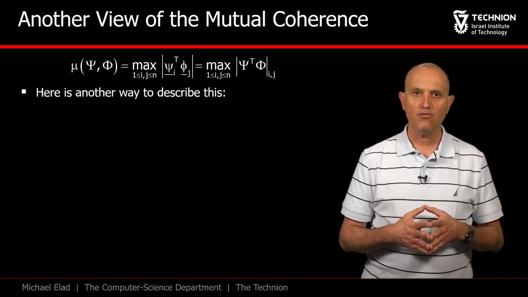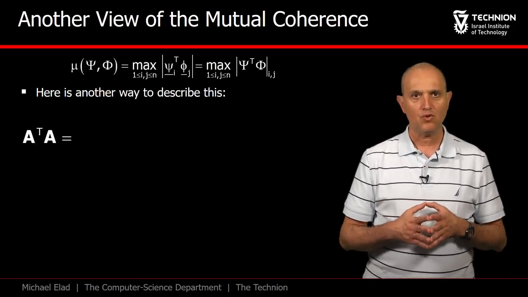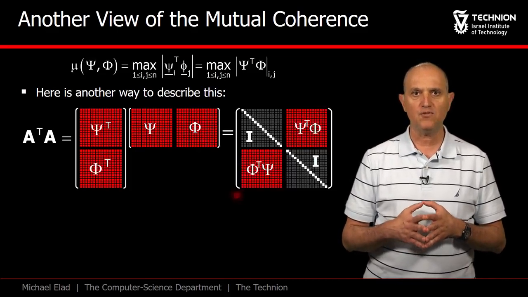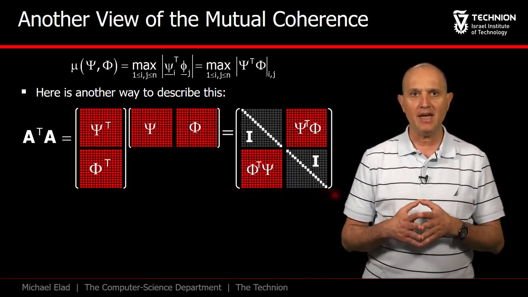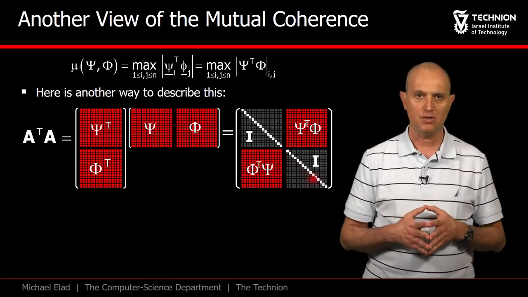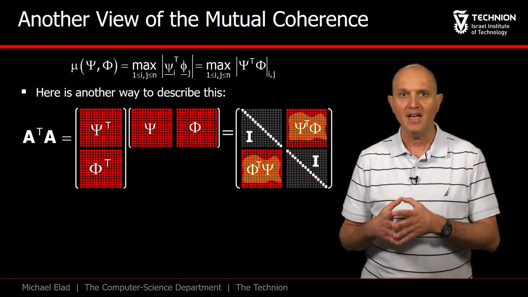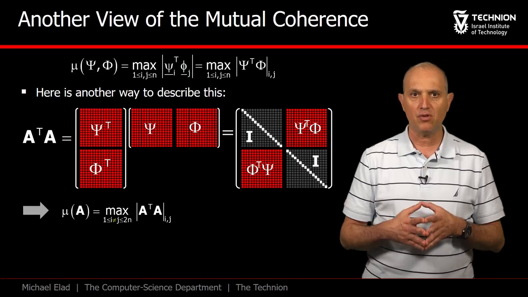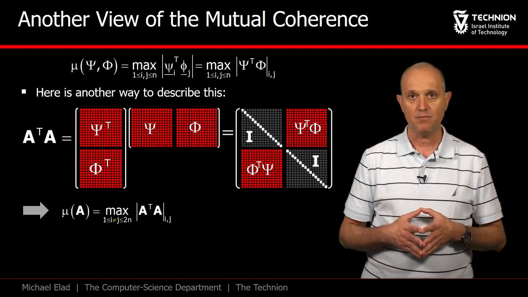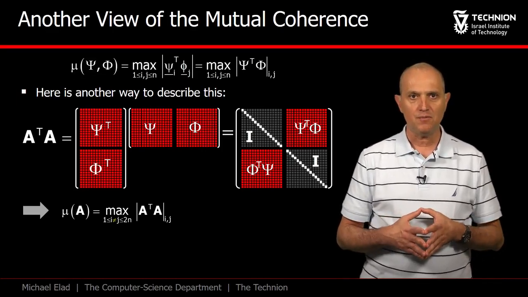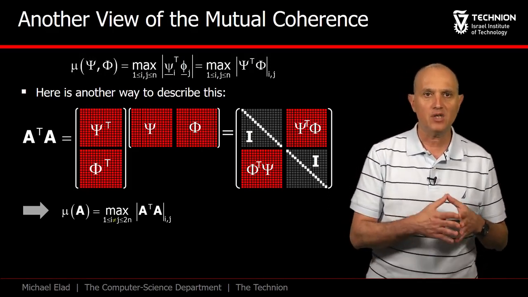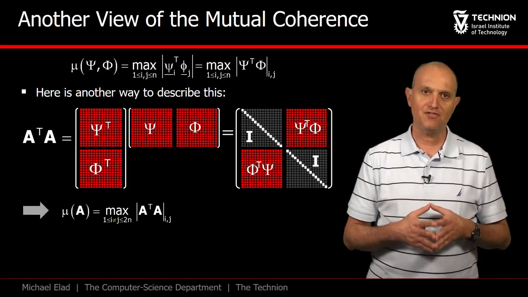Another, much more constructive way to look at the coherence is this. Compute the Gram matrix A transpose A. Doing this for the 2-ortho case, we get this 4 blocks structure that has n by n identity matrices on the main diagonal blocks, and psi transpose times phi and its transpose on the other blocks. So we can suggest an alternative definition for the coherence. Mu is the maximal off-diagonal entry in absolute value in A transpose A. Observe that in this new definition, the many zeros that we encounter in psi transpose psi and phi transpose phi do not influence the definition.